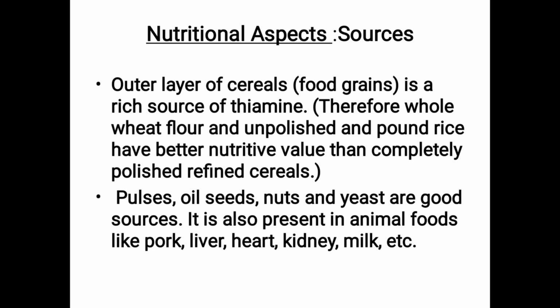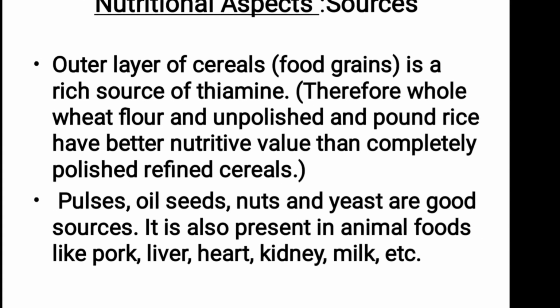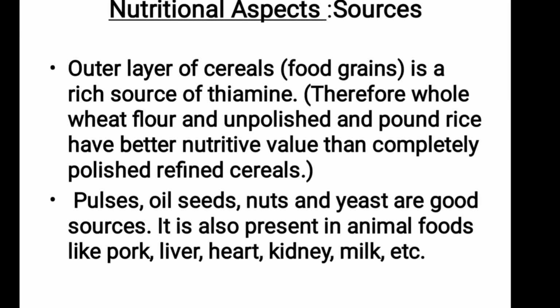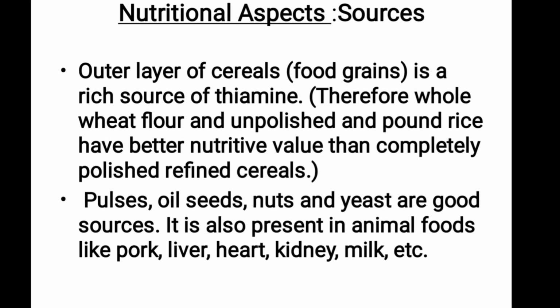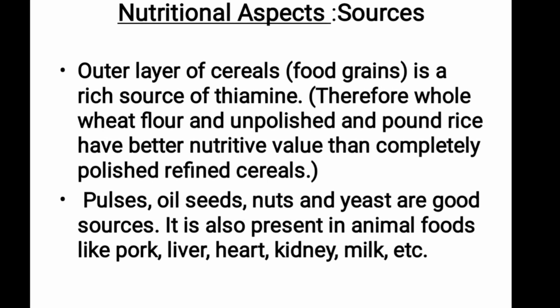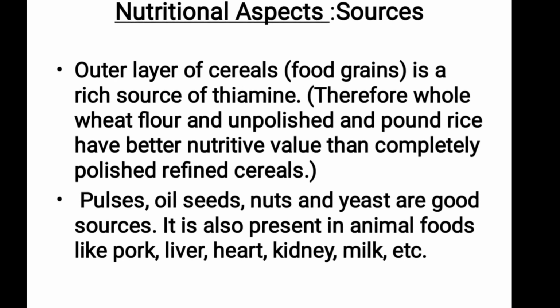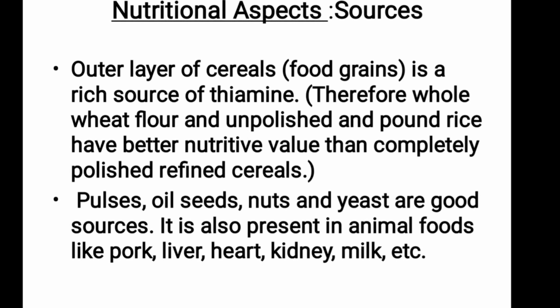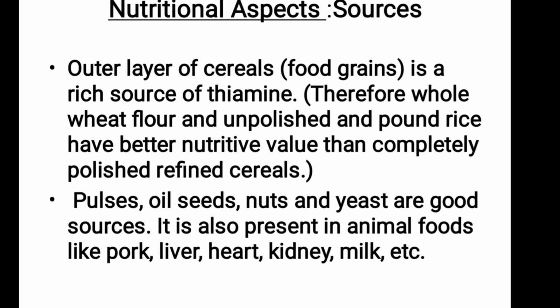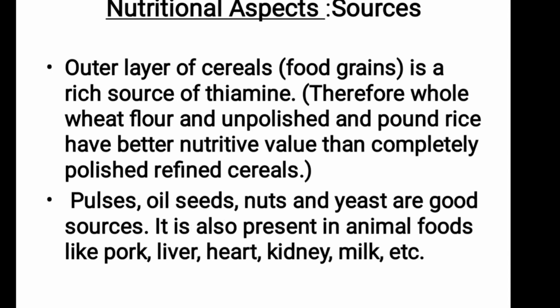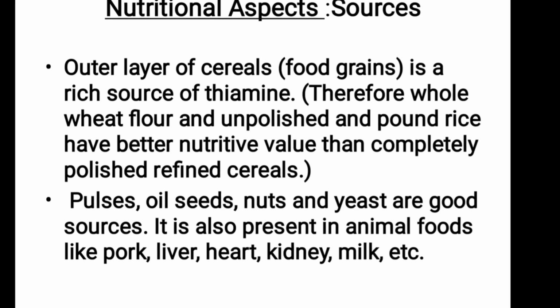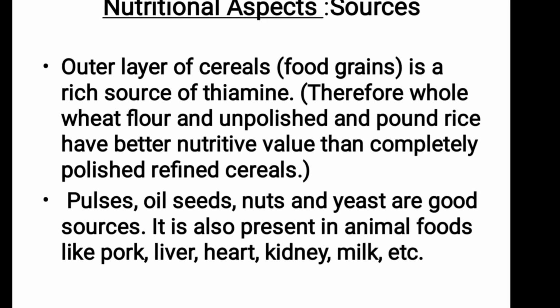Now see the nutritional aspect, what is the food source. The outer layer of cereal food grain is a rich source of thiamine. This you have to remember. That is the reason we have to eat unpolished rice, brown rice, where just the husk is removed, not polished rice. Therefore, whole wheat and unpolished and pound rice have better nutritive value.